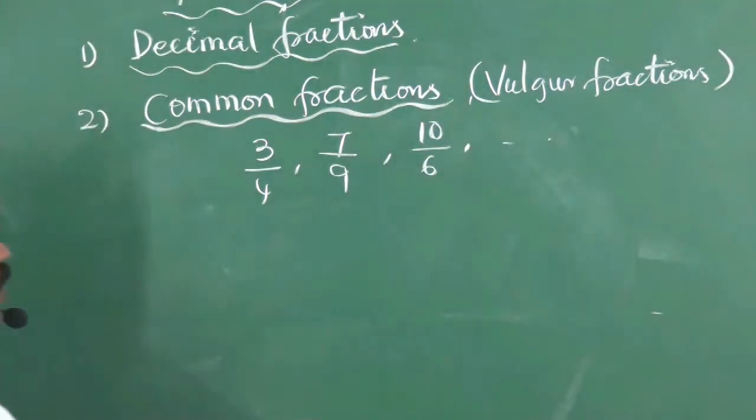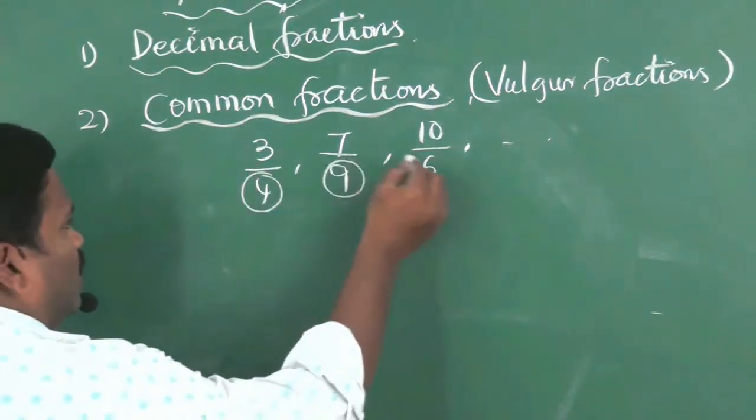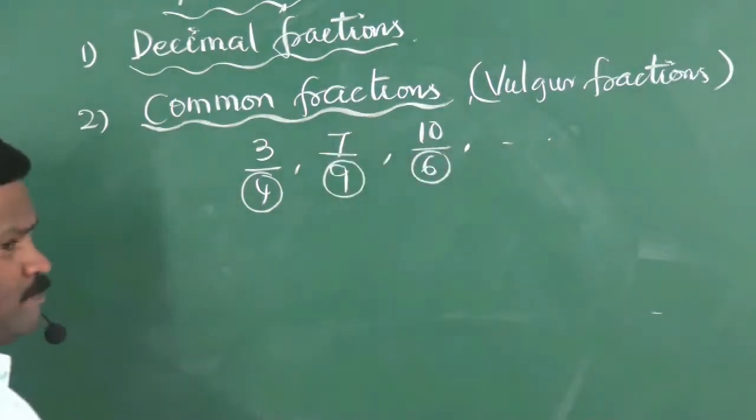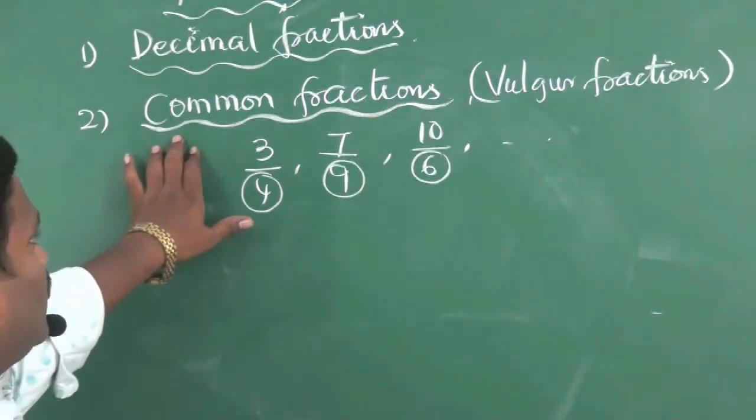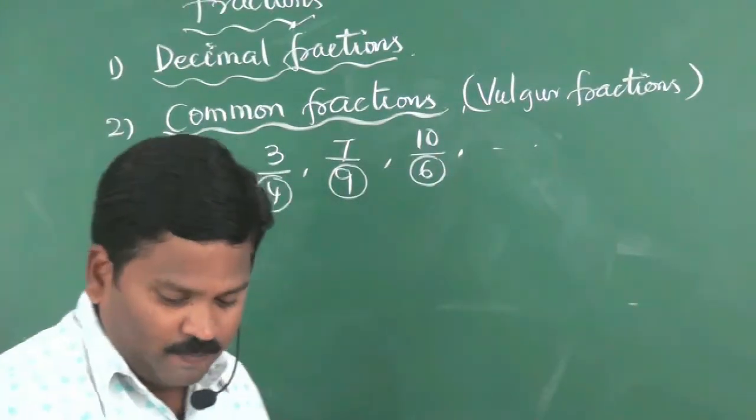Such kind of fractions are called common fractions, where denominators are not 10 or powers of 10.